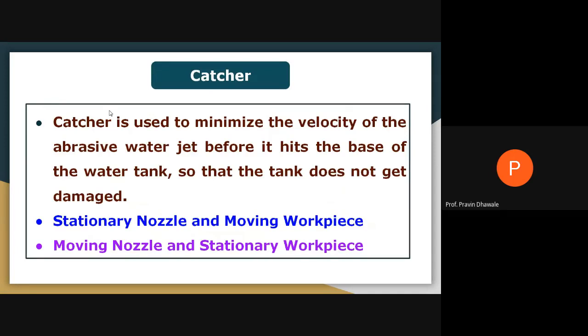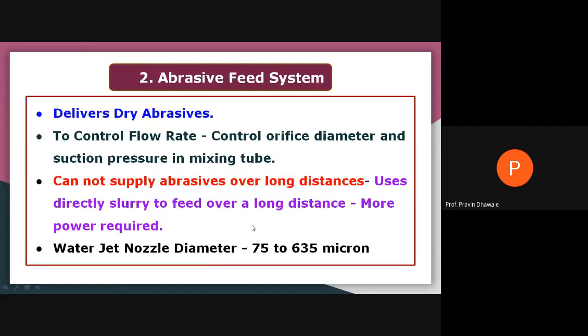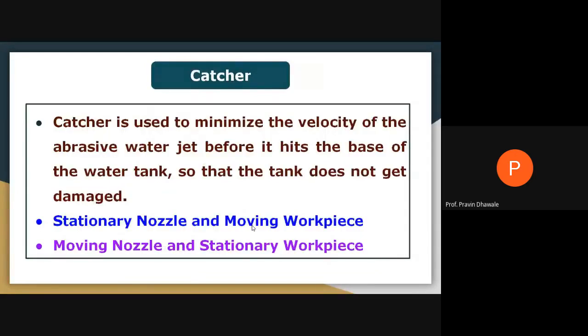Now, last part, that is a catcher. In this system, we saw the pumping system, abrasive feed mechanism, and abrasive jet nozzle, three types, and now the fourth part, the catcher, we have to study. Catcher is a device used to minimize the velocity of the abrasive water jet before it hits the base of the water tank, so that the tank does not get damaged. It means you provide the catcher in order to avoid damage to the water tank.